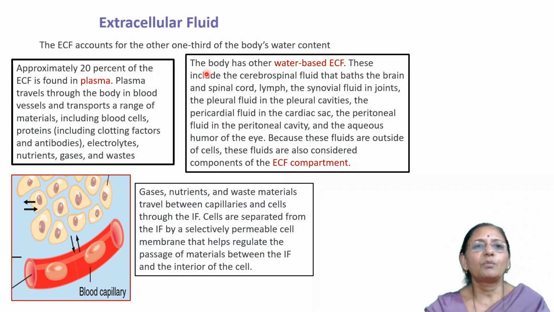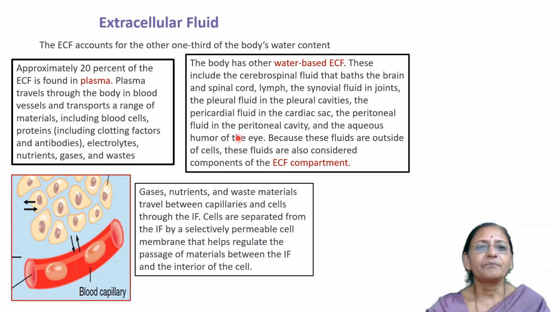Thus, the body has other water-based extracellular fluid, and this includes the cerebrospinal fluid that bathes the brain and spinal cord, lymph, synovial fluid in joints, the pleural fluid in pleural cavities, the pericardial fluid in the cardiac sac, the peritoneal fluid in the peritoneal cavity, and the aqueous humor of the eye.